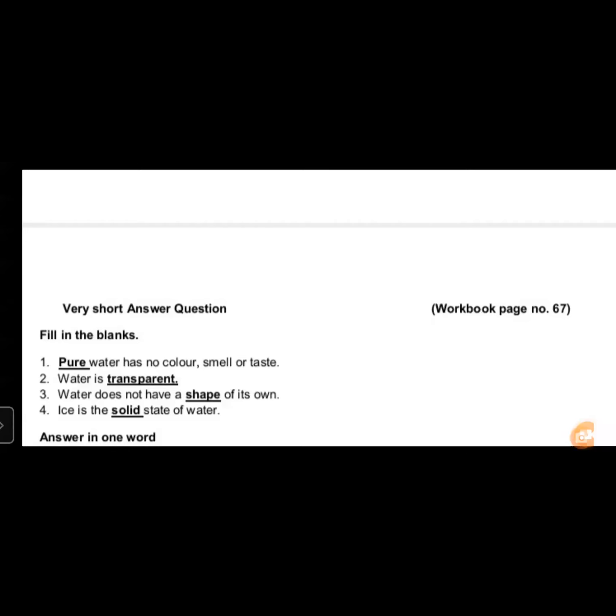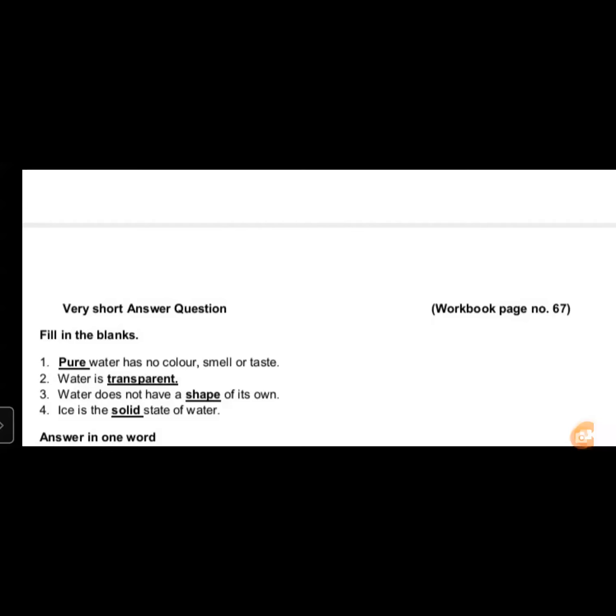Third one, water does not have a shape of its own. We have learned this, children. Does water have a shape of its own? No. Water does not have a shape of its own. Spelling of shape, S-H-A-P-E, shape. Now this fourth one we'll learn tomorrow. We'll revise that part tomorrow.